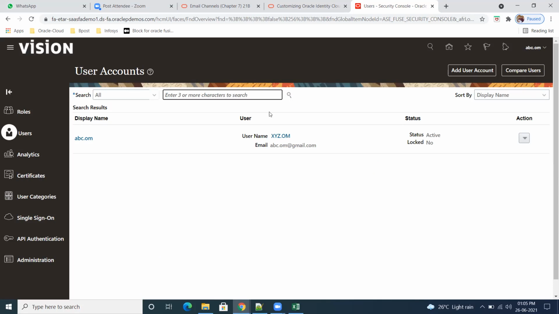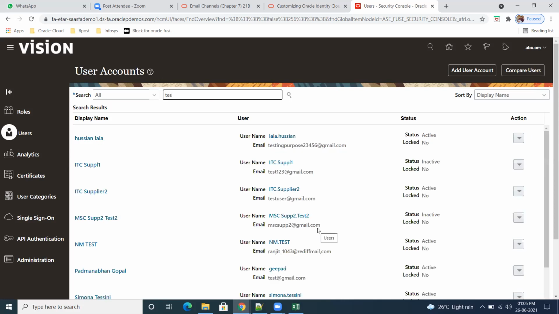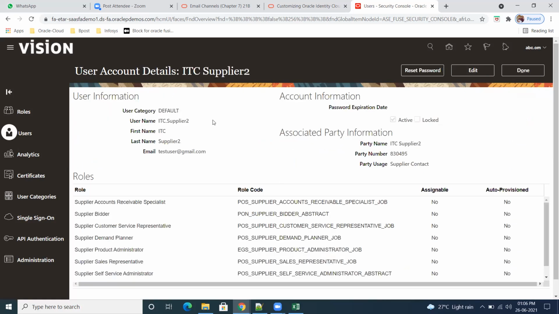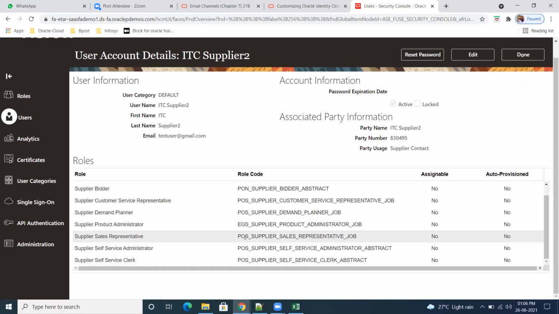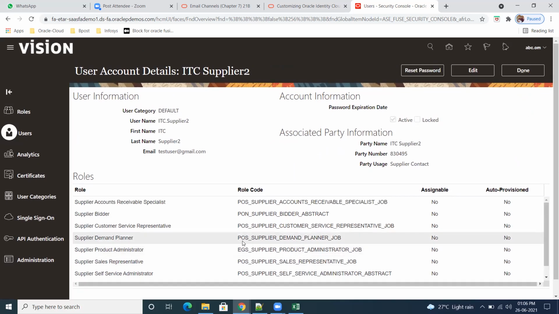I cannot find the names here. There are a lot, so first I'll take IT supplier one. No, I'll take the active ones. So let us take IT supplier 2 as my manager. The manager should have the employee role.